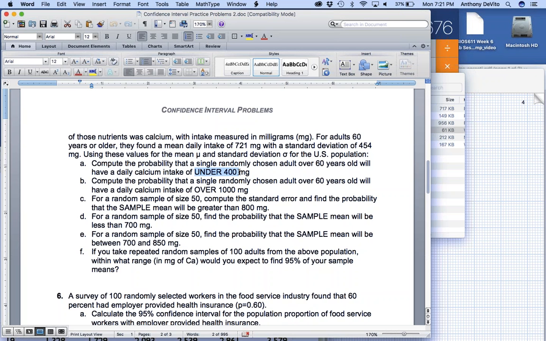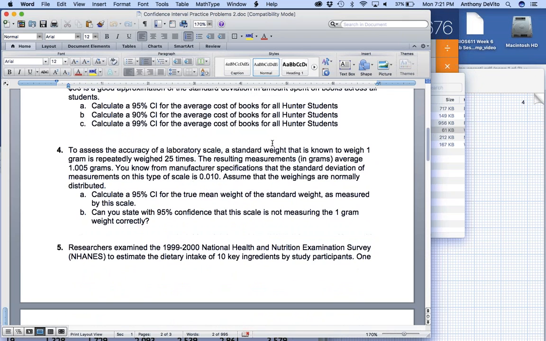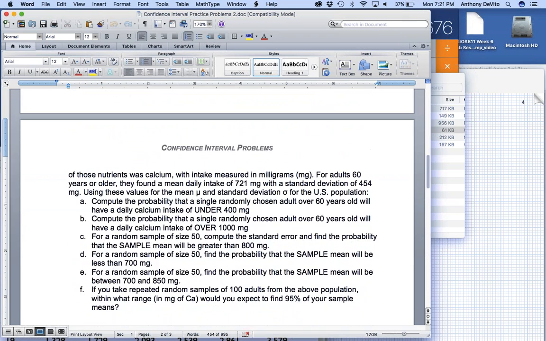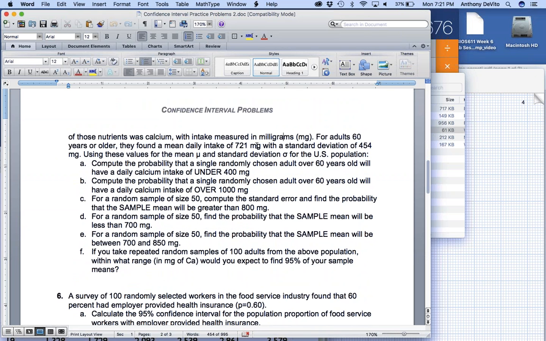Now, how would I solve that problem? What do we know there? They gave us the population mean, right? Did they say what the sample size was? No, they gave us the population mean, 721. They gave us a standard deviation for that population of 554. If we assume that's the population mean and population standard deviation, then we're just dealing with the normal distribution. We're going to calculate a z-score and see what percentage of these outcomes we would expect to be under 400, over 400, and so on.